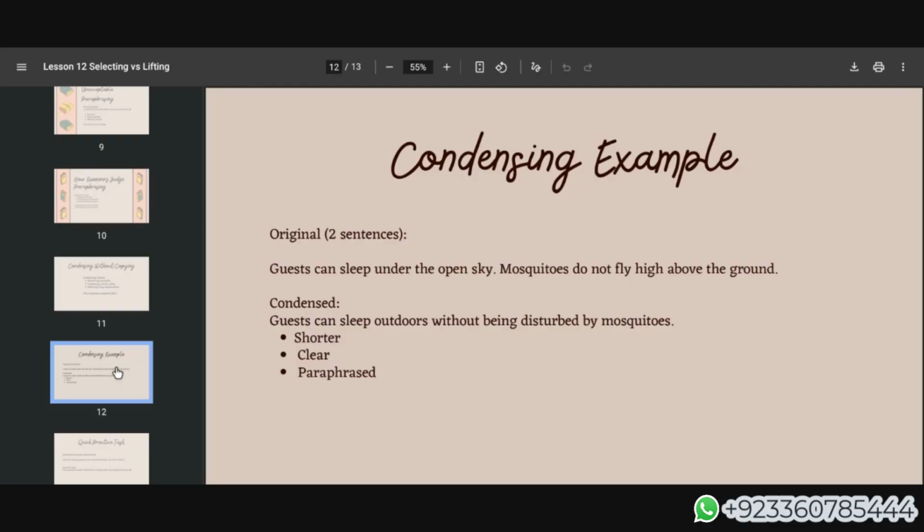Now see the example of condensing information. Guests can sleep under the open sky. Mosquitoes do not fly high above the ground. Now how we have to condense these 2 points. Guests can sleep outdoors without being disturbed by the mosquitoes. इस तरह से you have high above the ground, ये वाली चीजें आपने minus करके a very to the point sentence is given. This is known as condensation. Very short, clear, and also you have paraphrased the points too.